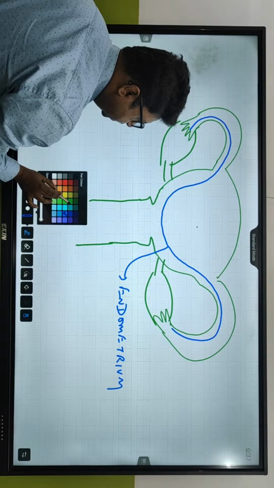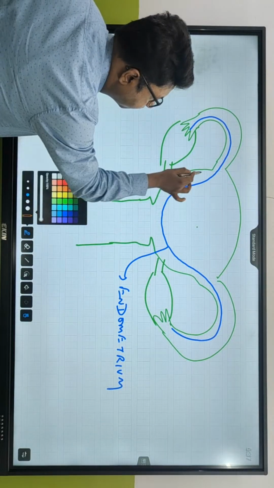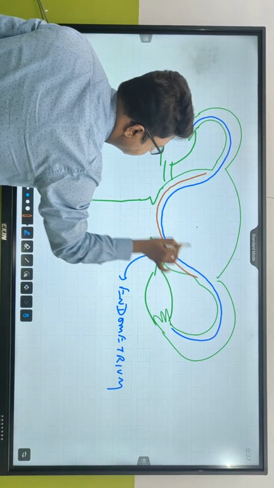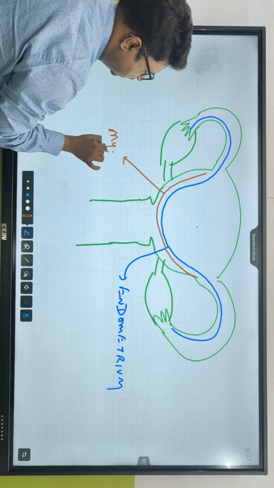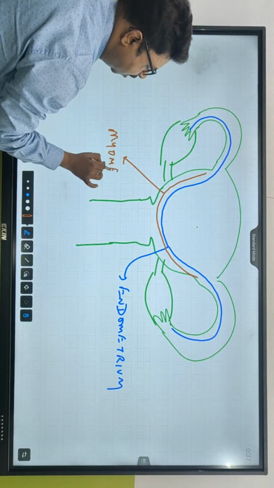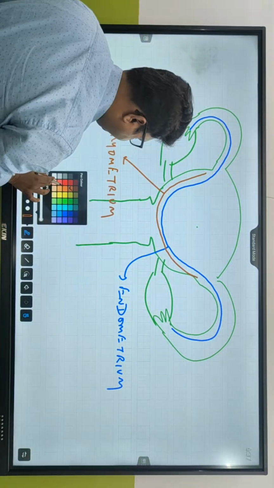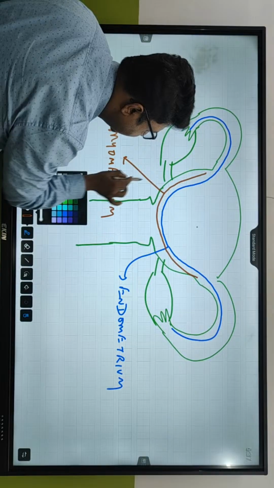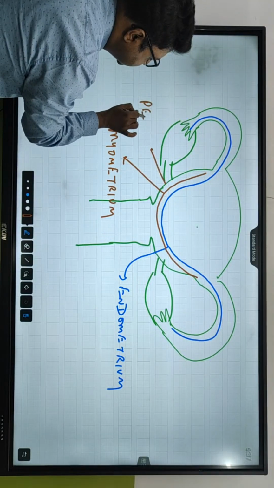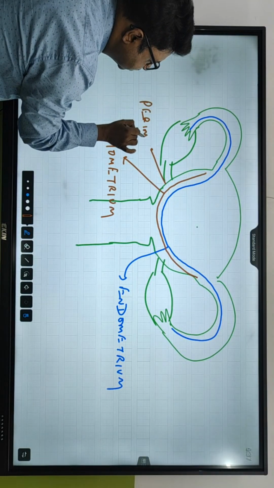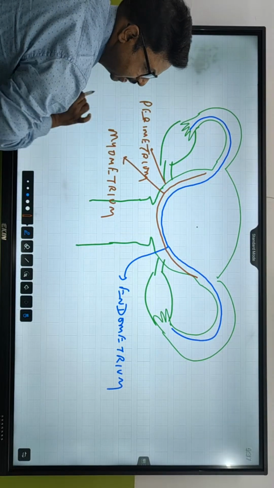Then there is another layer which is called myometrium. It's a muscular layer. And then this is perimetrium, the last layer. So the outside layer is called perimetrium. So there are three layers inside the uterus.